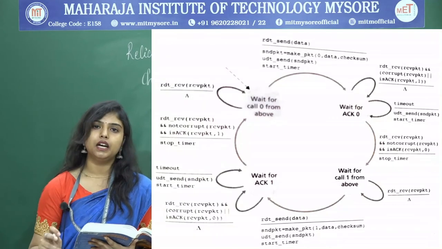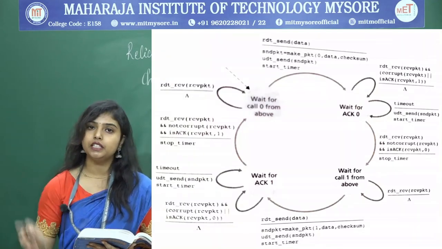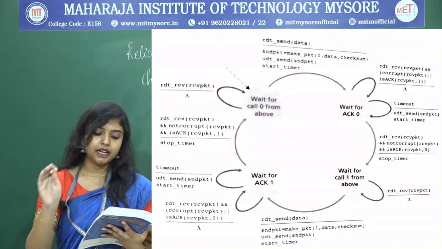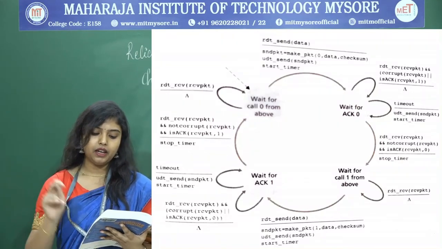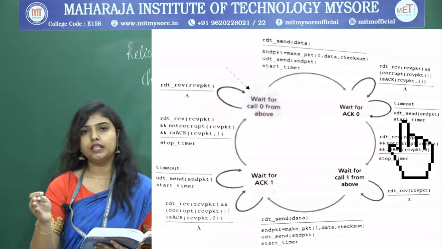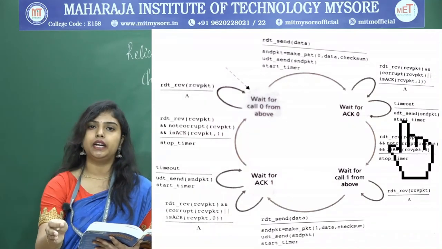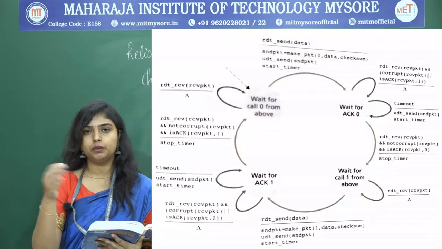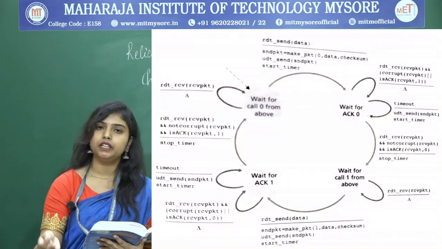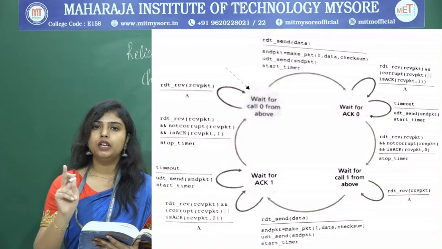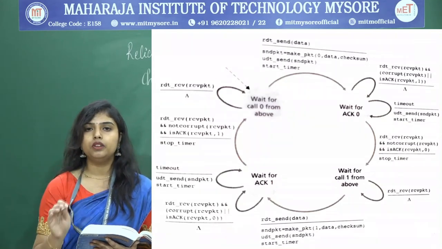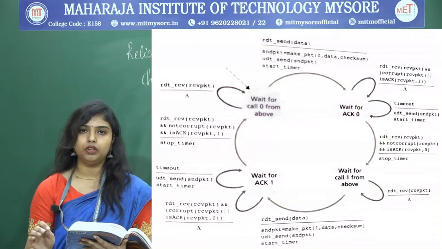If the timeout has occurred, then you have to retransmit the data. That is why, when the timeout occurs, UDT send packet, retransmitting the data. After retransmitting, you also start a timer for that packet and wait in the same state, because we have to receive the positive acknowledgement for that.